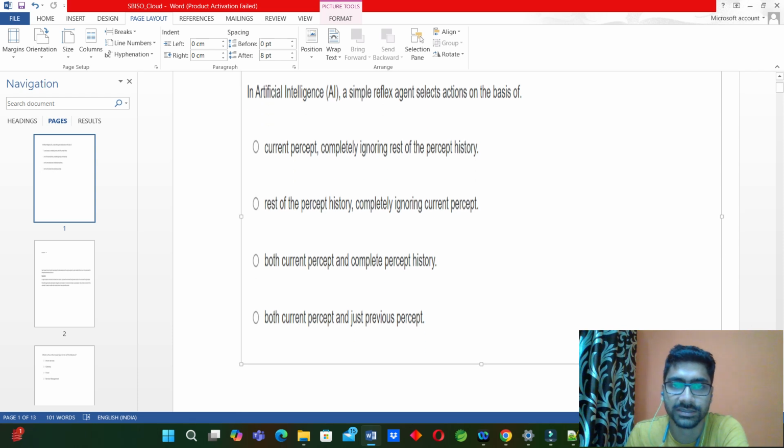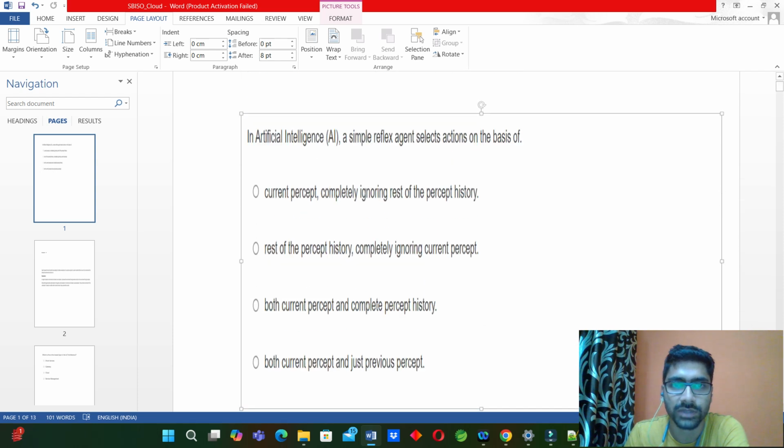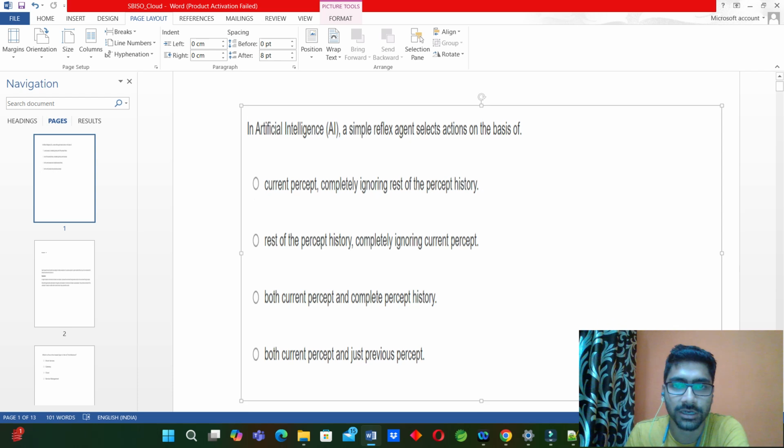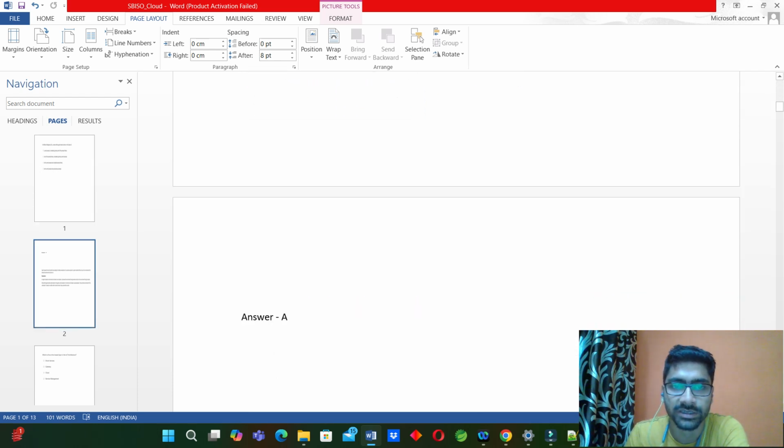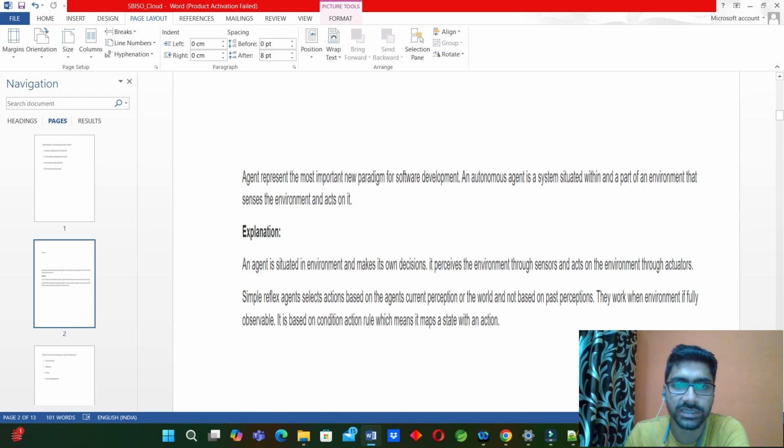Okay, let's go to the answer. The answer will be current percept, completely ignoring the rest of the percept history. So what is the logic? An agent represents the most important new paradigm for software development. An autonomous agent is a system situated within and part of an environment that senses the environment and acts on it.